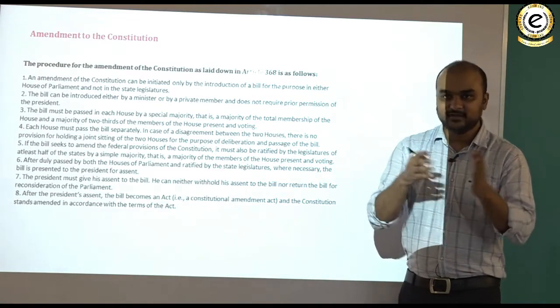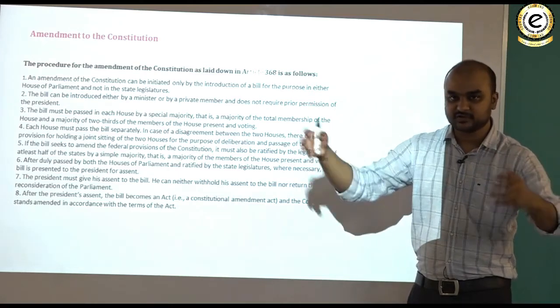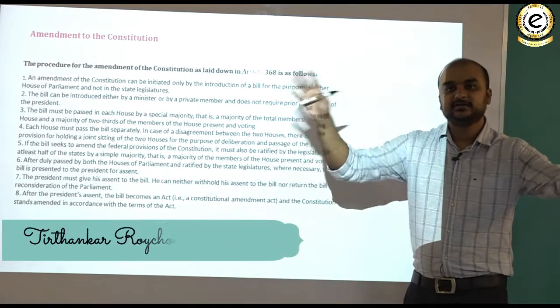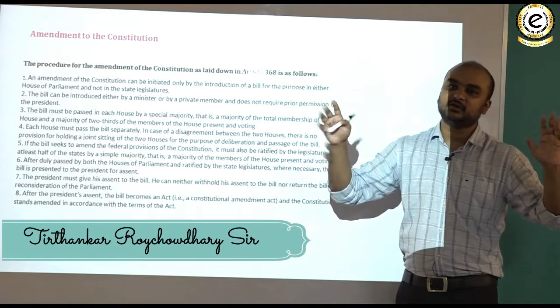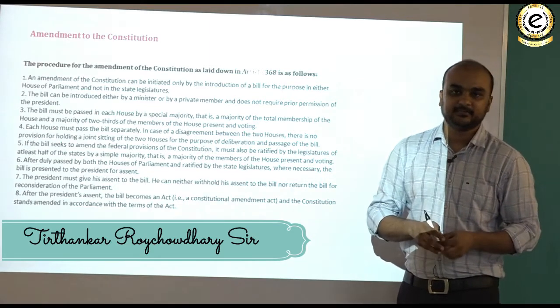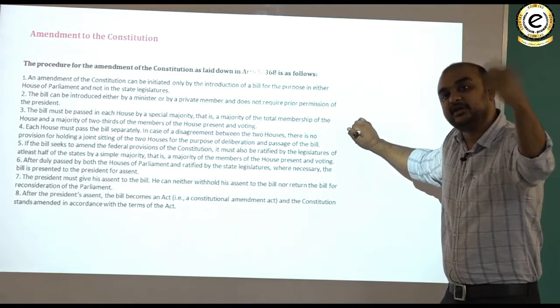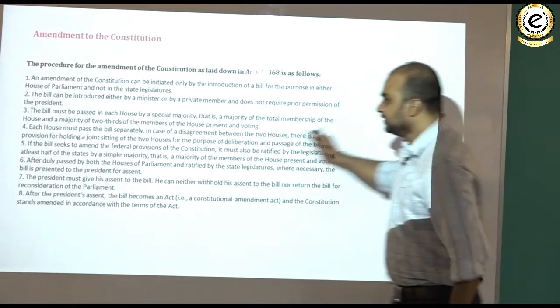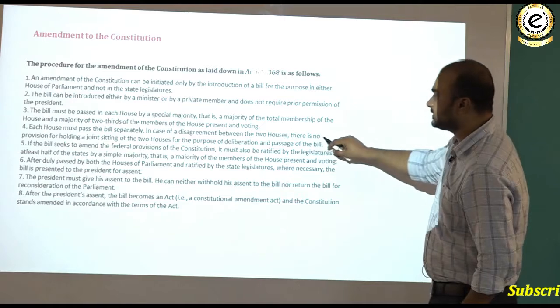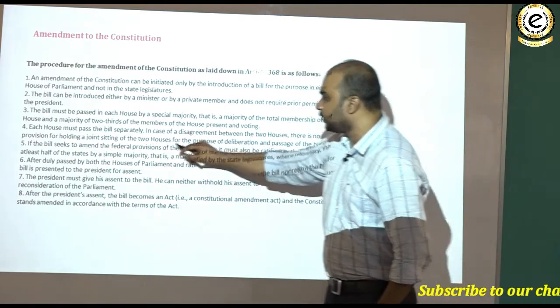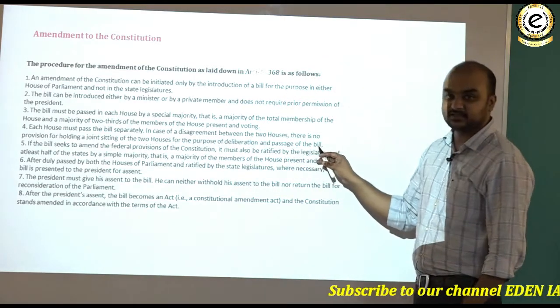So whenever there is a disagreement with respect to any provision of the Constitution Amendment Bill between both the houses, you can understand that that is the death of the bill. Because there is no provision of resolving a deadlock between both the houses by calling a joint sitting of both the houses. So in case of a disagreement between the two houses, there is no provision for holding a joint sitting of the two houses for the purpose of deliberation and passage of the bill.